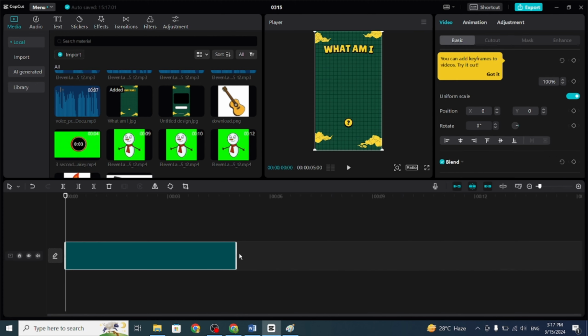The audio for each puzzle's answer will also be included, along with corresponding images. We'll then duplicate the backgrounds and place them in sequence, adding answer audios accordingly. After adjusting video sizes and adding animations, we'll apply shake transitions between each puzzle for aesthetic effect.